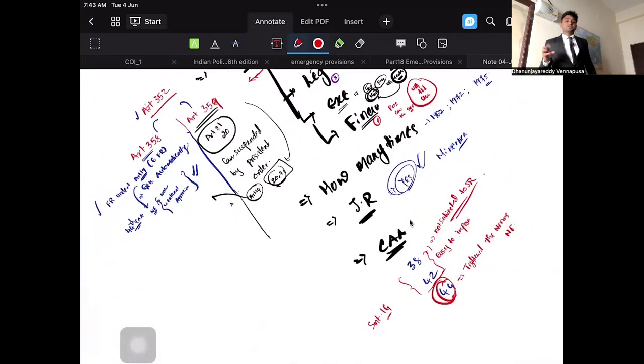Constitutional amendments. What is important here is Article 38, 42, 44. Just go with a blind mark. 44 has tightened the norms to impose national emergency. 38 and 42 have loosened the norms to impose national emergency. So remember Indira Gandhi, 38, 42, 43, Indira Gandhi government, so they have made it so. So these are the provisions that we have to remember as far as national emergency is concerned.